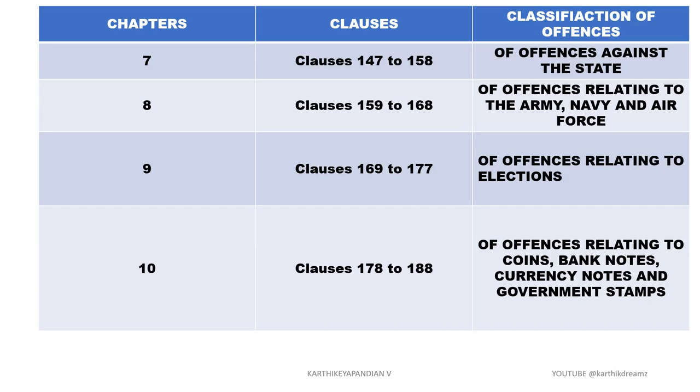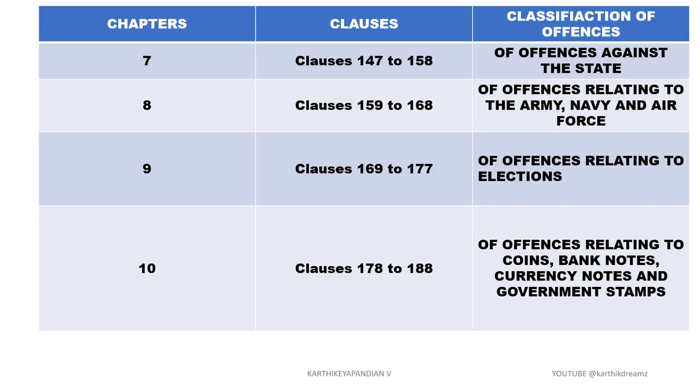Next is chapter 8, clauses 159 to 168, of offences relating to the Army, Navy and Air Force. Here we'll have subsections like abetting mutiny, attempting to seduce a soldier, sailor or airman from his duty, abetment of mutiny if mutiny is committed in consequence thereof, and abetment of assault by a soldier, sailor or airman on a superior officer in the execution of his office. All offences related to the Army, Navy and Air Force will be included in this particular chapter.